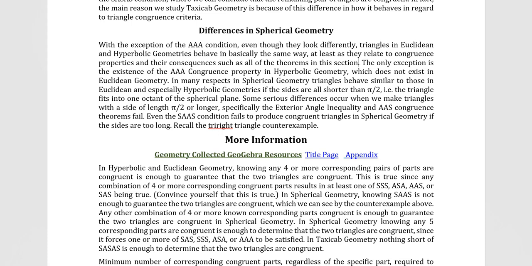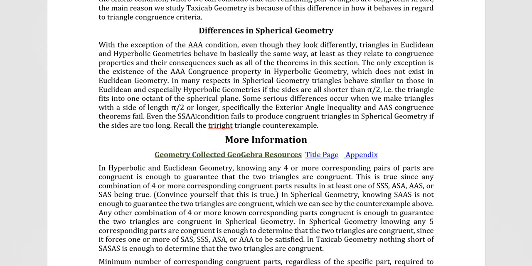And even though the SAAS, I think I may have called it AASS earlier, but SAAS is another way to say it. SSAA, let's call it that.